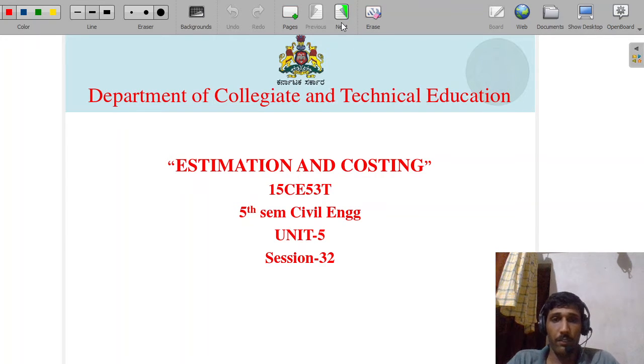Till here, we discussed different types of estimations, specifications, rate of analysis, and even the long wall and short wall method of estimations. These are all the things we discussed in the previous classes. Also, just before this, in the first session, the 31st session, center line estimation basics were discussed.